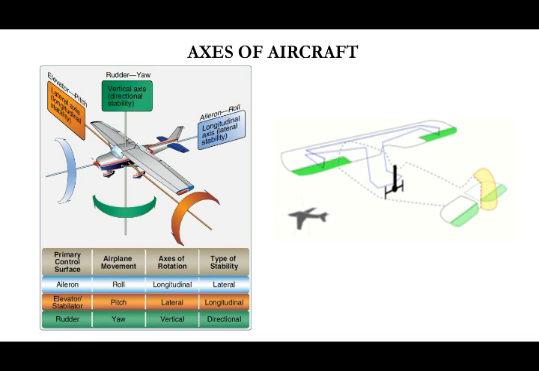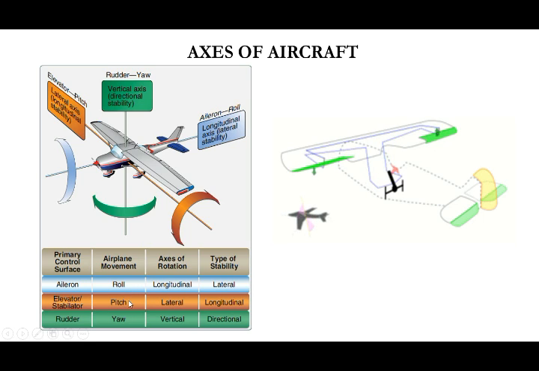Airplanes are controlled by three movements: pitch, roll, and yaw. For takeoff and landing, we use the pitch motion. For right and left turns, we use yaw and roll motion jointly.